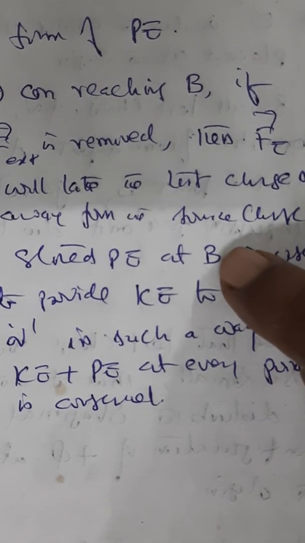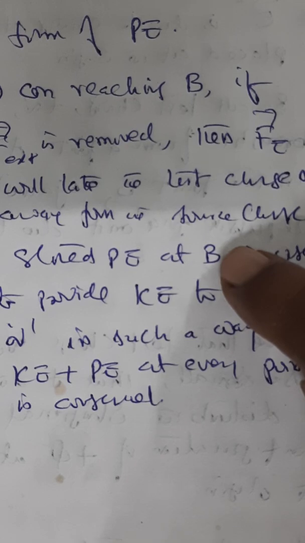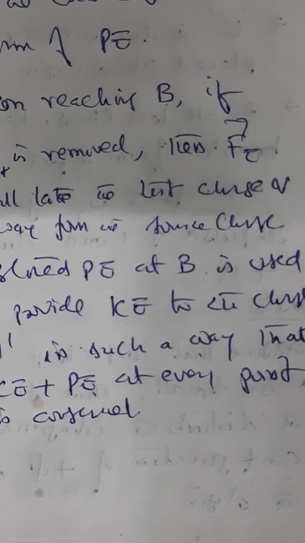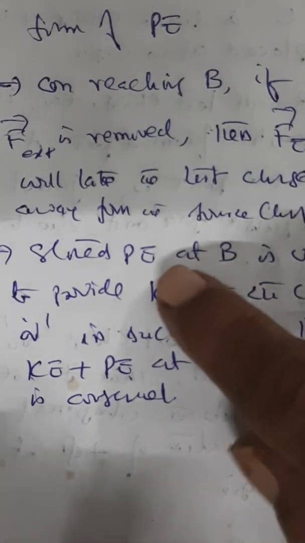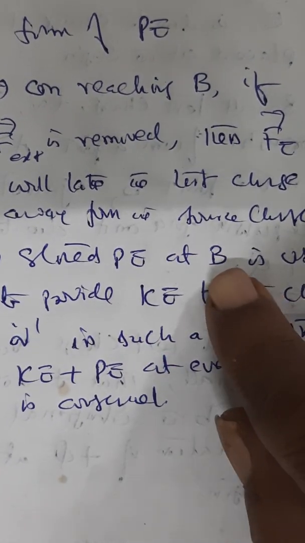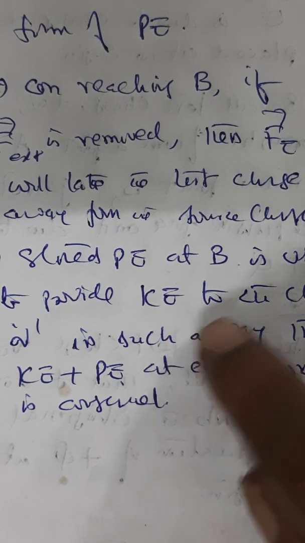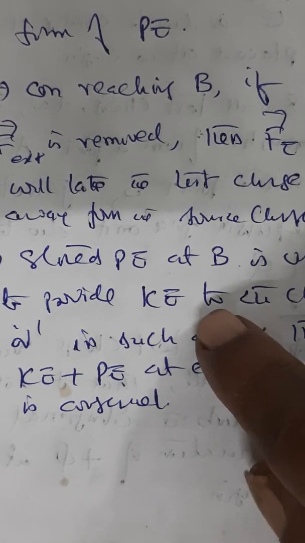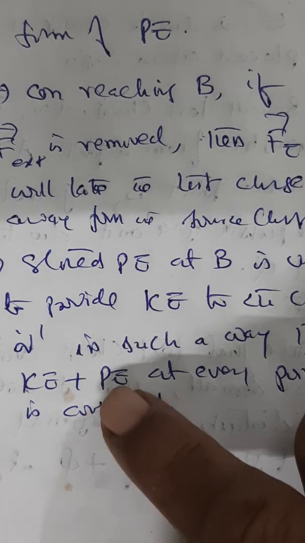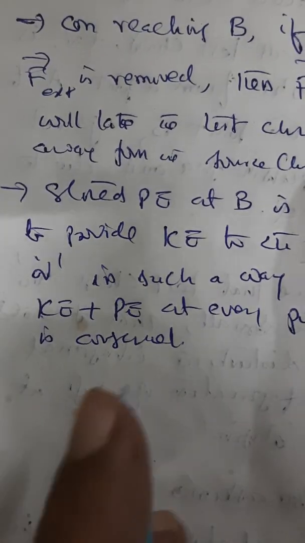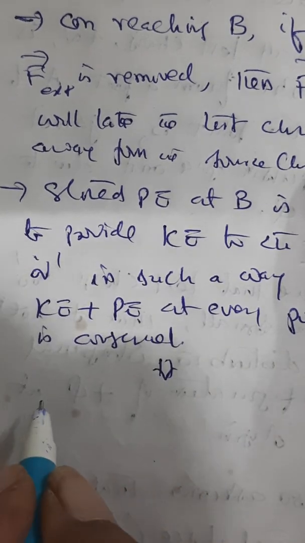So when the body is at rest, it is stored as potential energy, we know. When it is moving, it is converted into kinetic energy. The body has come from A to B now, so the potential energy is stored at position B. Now that is used to provide sufficient kinetic energy to the charge to move, such that wherever you take it in the path, the sum of kinetic energy and potential energy is conserved. What does it mean? It means